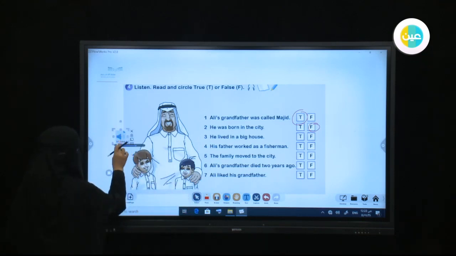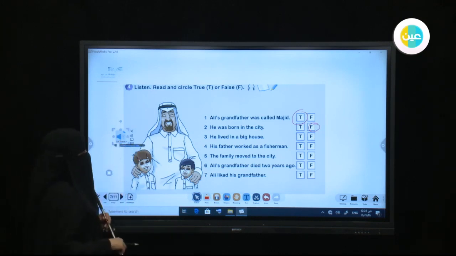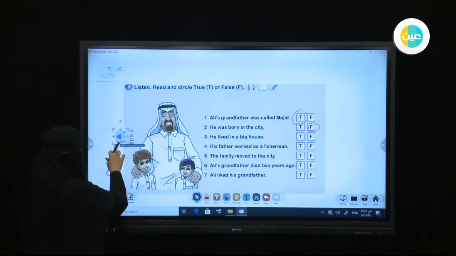So the family all moved, and my grandfather started a new job. He worked in the market. Where is he now? He died 3 years ago. My mother was very unhappy. She cried for a long time. Oh, I'm sorry. It's okay. He was a nice man. I liked him.